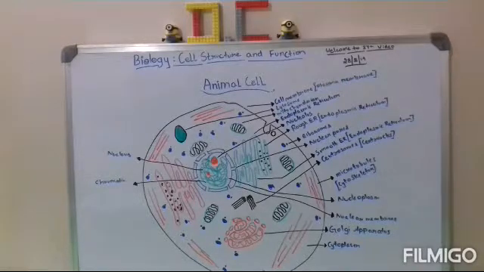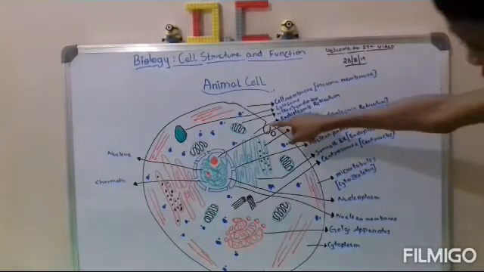So let's hop into this day of explaining the animal cell. These animal cells contain mitochondria, which are also called power cells. I'm going to explain you from first to last. When there is a gap, you can see there is a gap here.